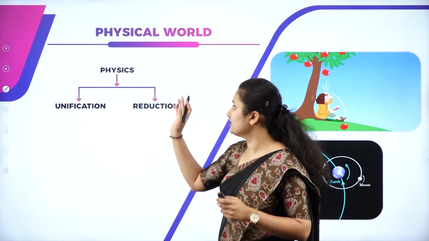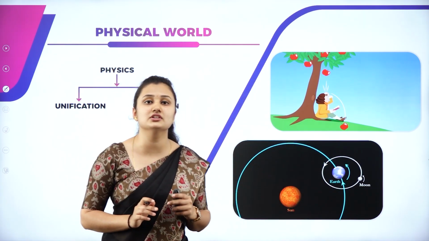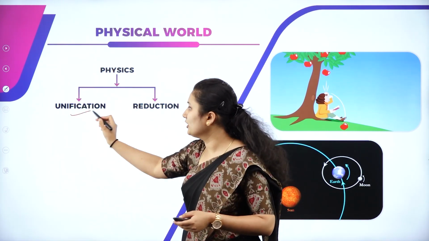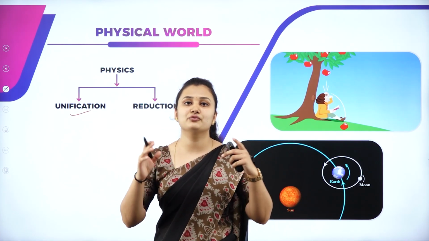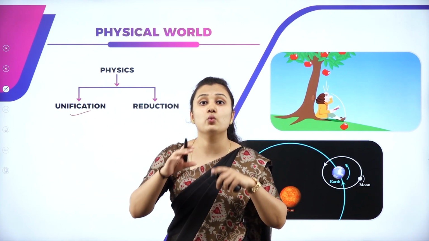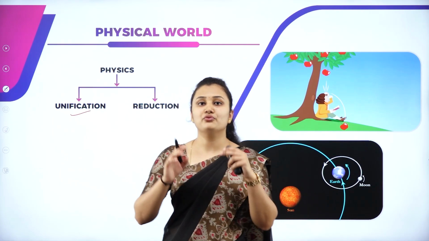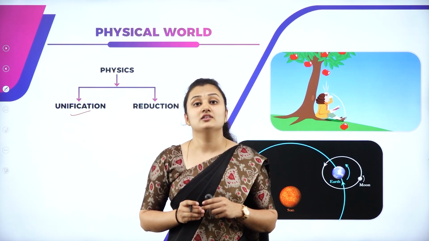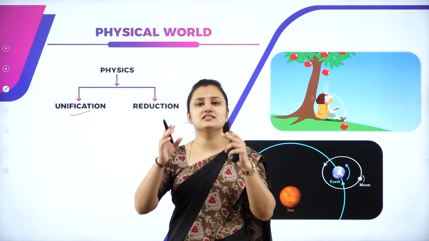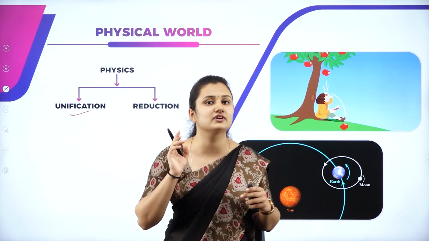So next, physics has two basic principles. One is unification and second is reduction. So what do you mean by unification? Unifying things. Many natural phenomena are unified by one law. So let us see this more clearly. Falling of an apple, the moon revolving around the earth, a pendulum swing, all these natural phenomena are unified by one law, that is the law of gravitation.